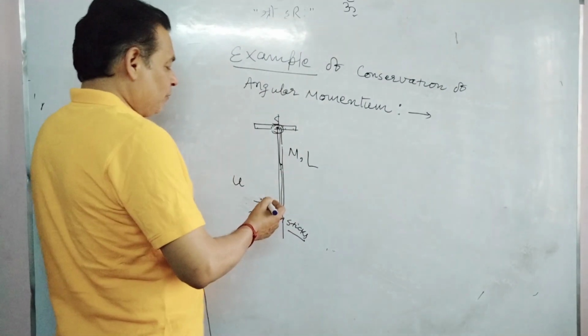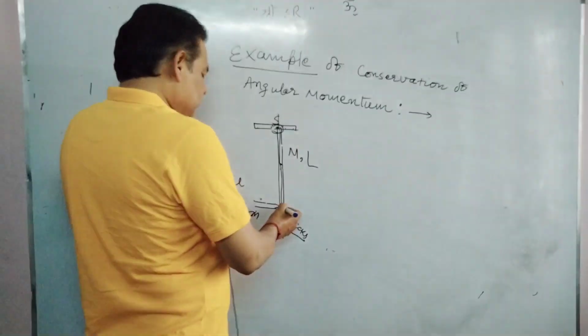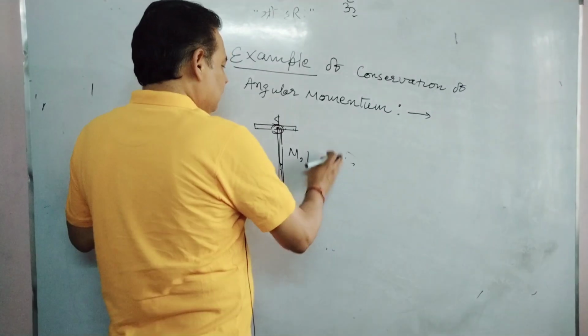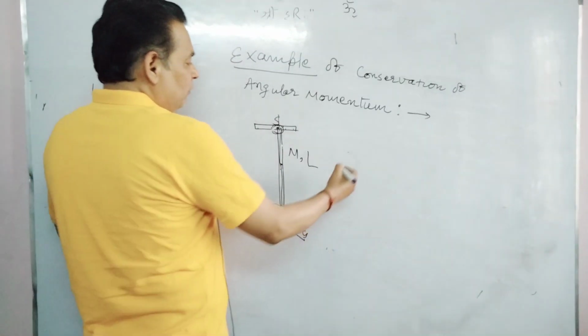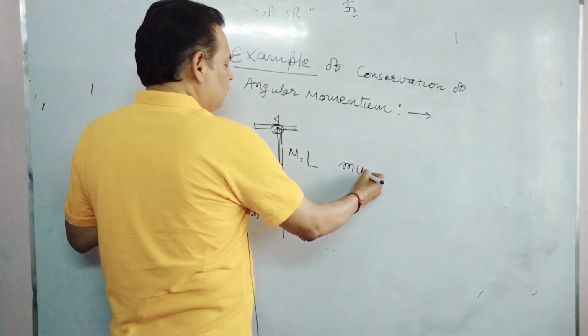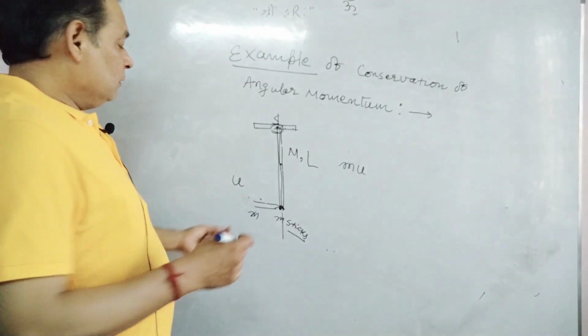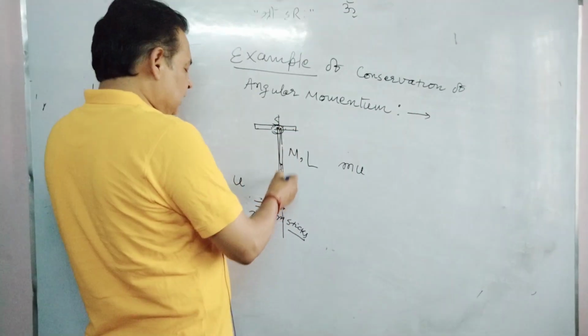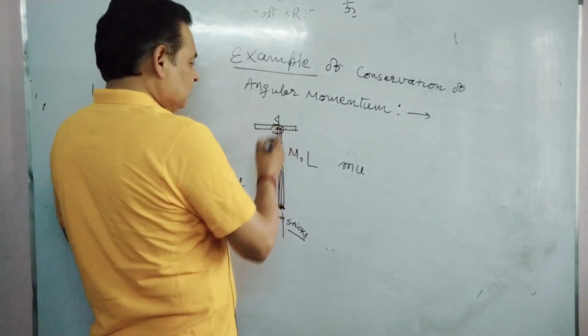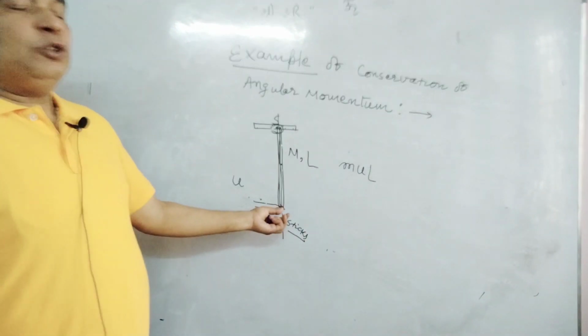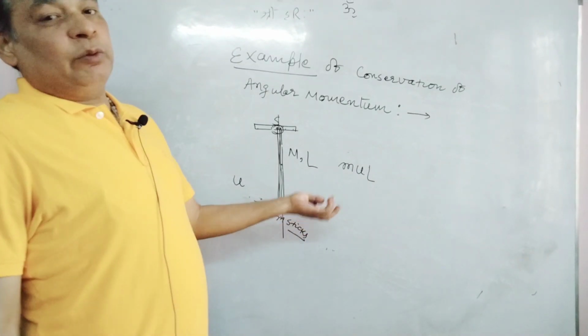In this case, the initial angular momentum Li will be m u L. This is a particle, so it is m v r, where r is the distance from the axis, the length L. There was no motion in the rod, so there was no angular momentum in the rod.